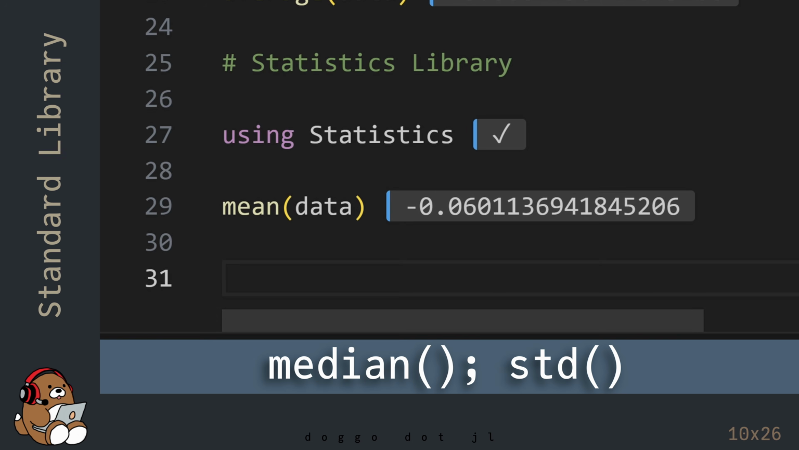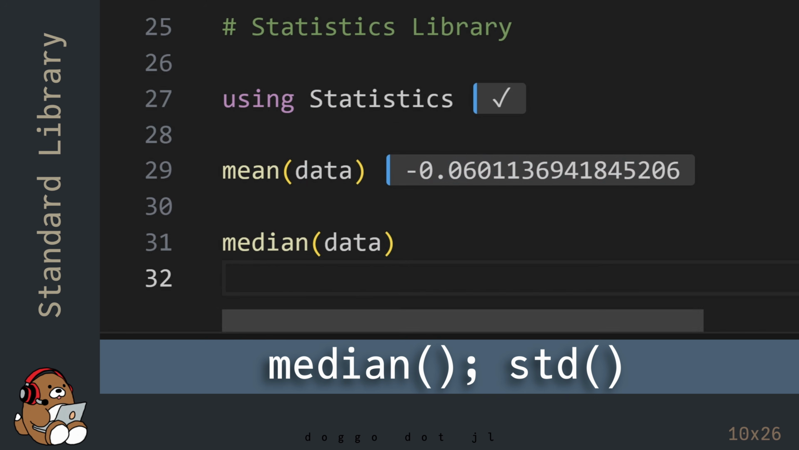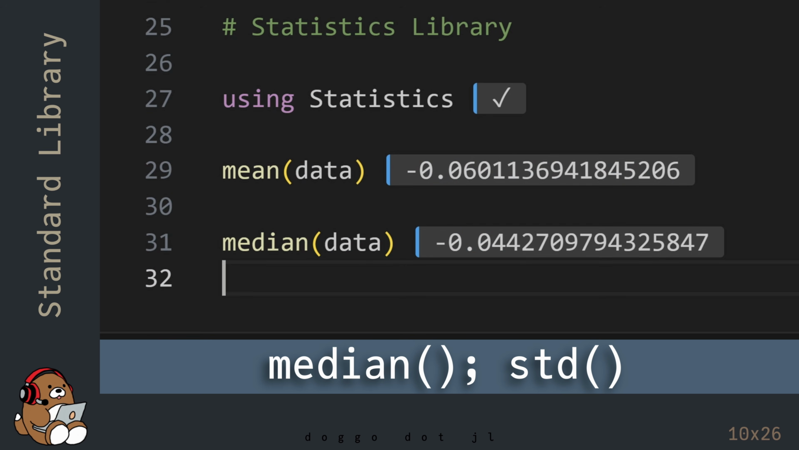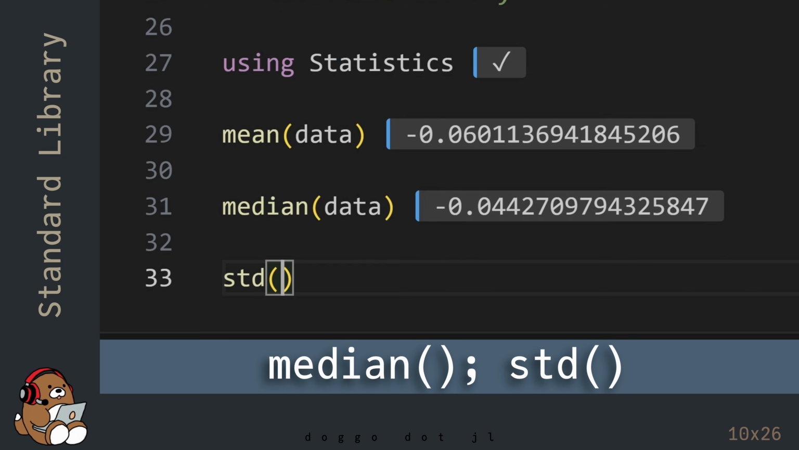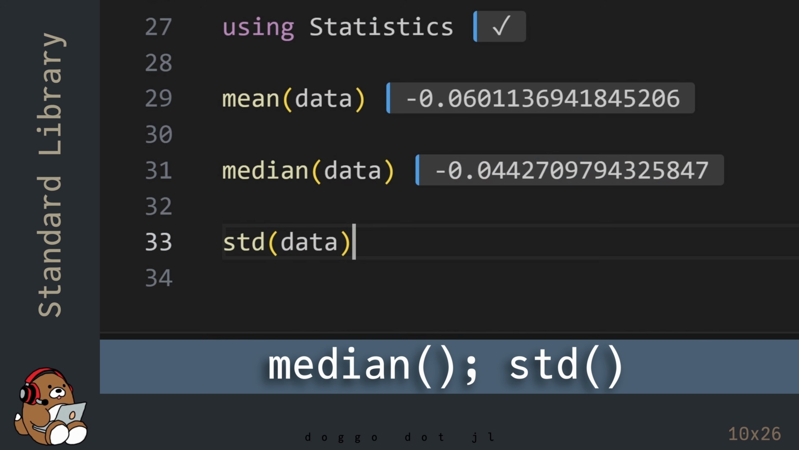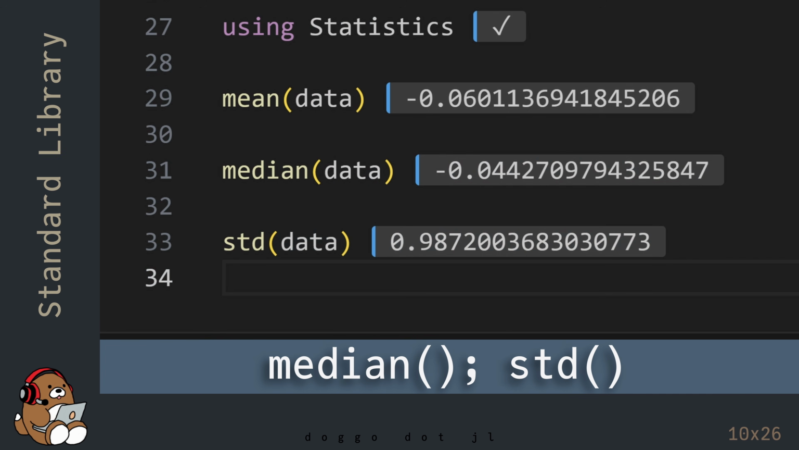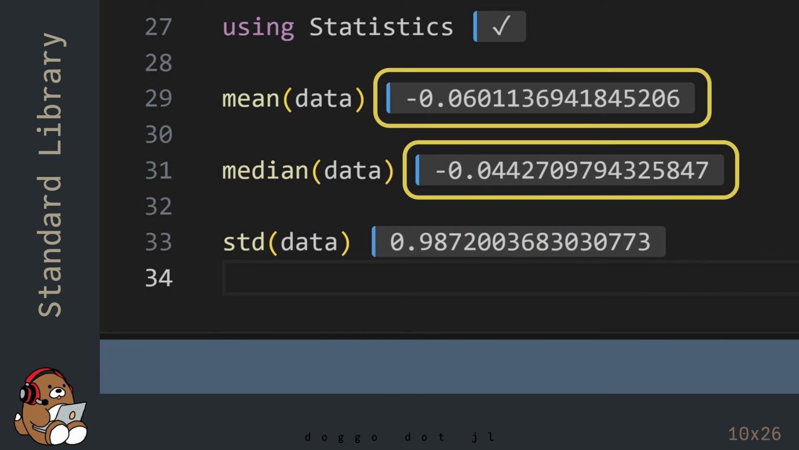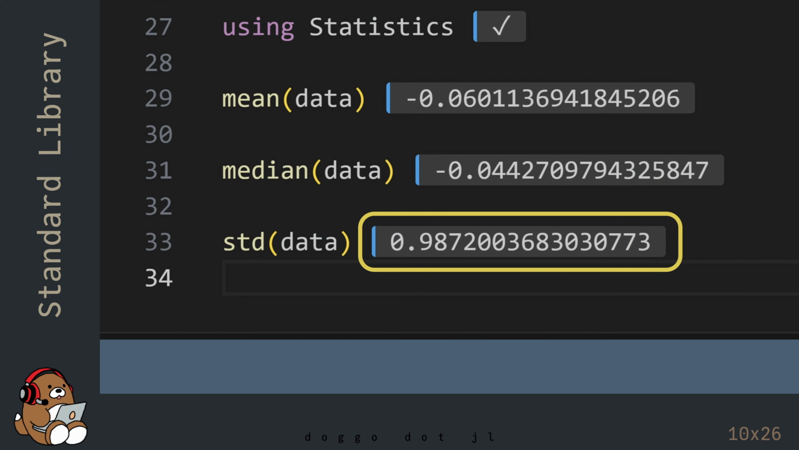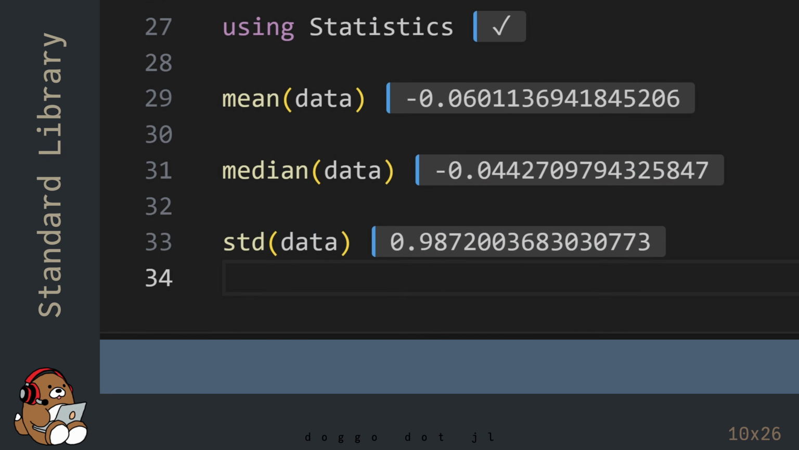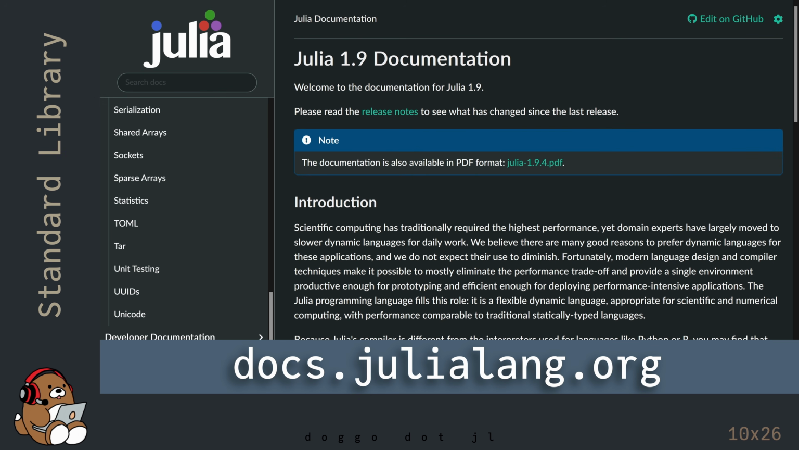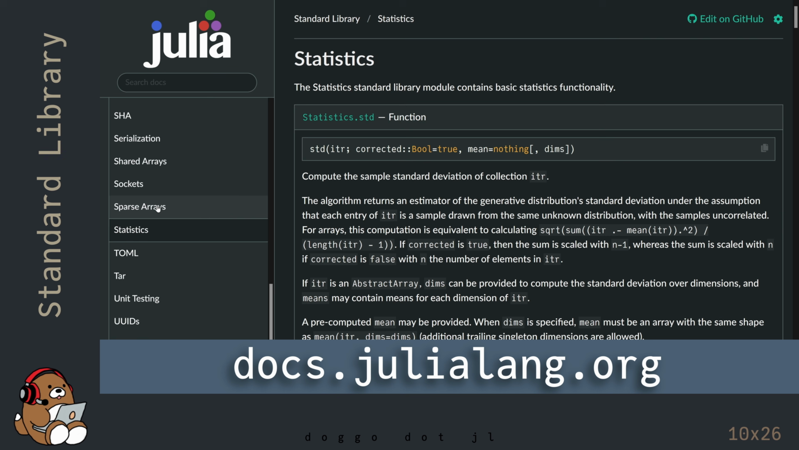The statistics library also comes included with many other functions that are common to the statistics domain, like median and standard deviation. So this dataset has a mean value and a median value that's pretty close to 0, and a standard deviation that's pretty close to 1, which are characteristics of a normal distribution. You can find a list of all of the functions available in any of these standard libraries in the Julia documentation.